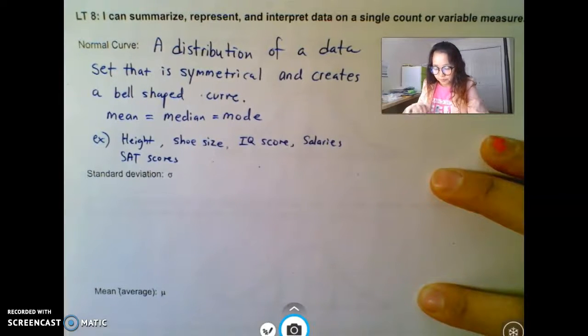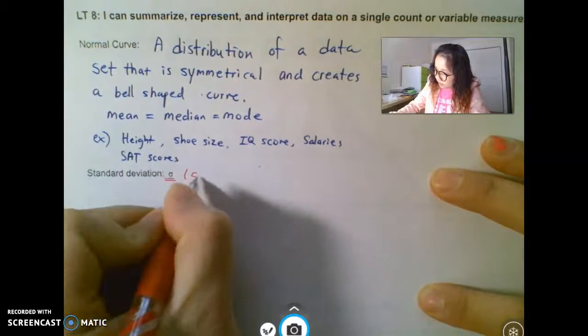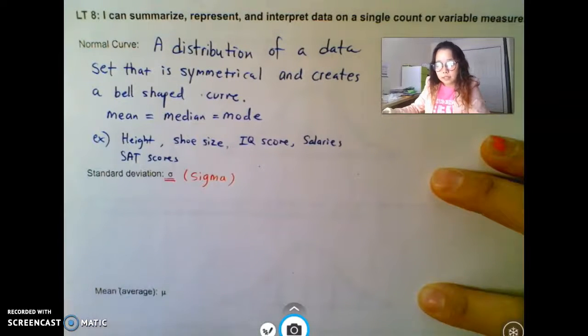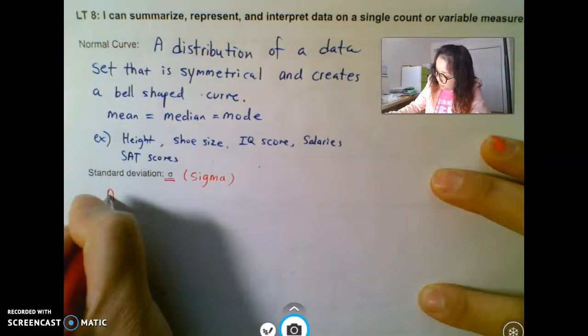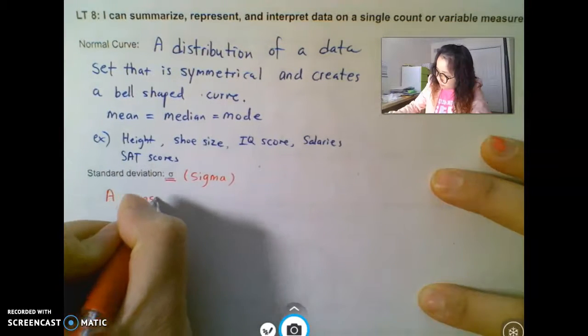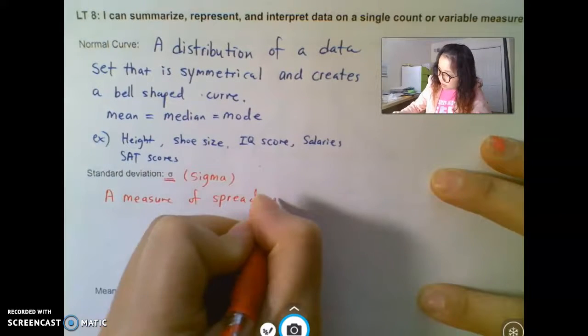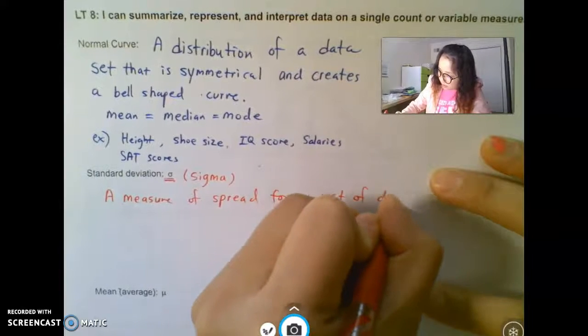Now, things you haven't seen before: standard deviation. This symbol is called sigma, lowercase sigma. That stands for standard deviation. What it is is a measure of spread for a set of data.